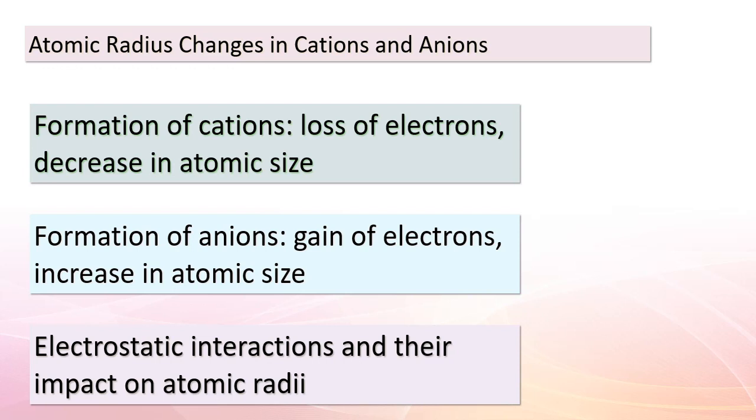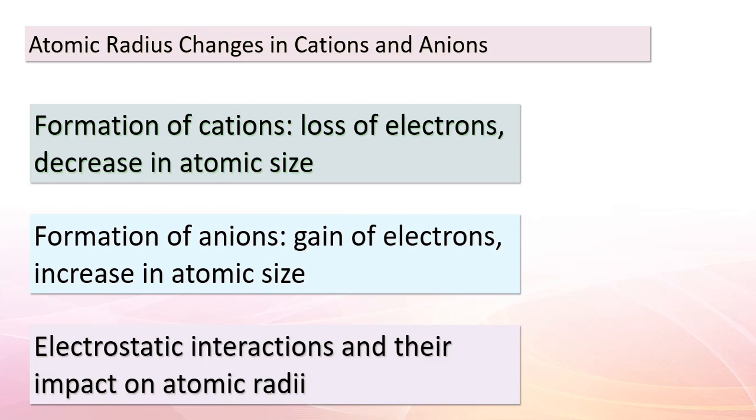On the flip side, when an atom gains electrons to become an anion, the negatively charged electrons repel each other. This causes the electron cloud to expand, resulting in an increase in atomic size. Remember, it's all about the delicate balance between electrostatic forces and the number of electrons present.